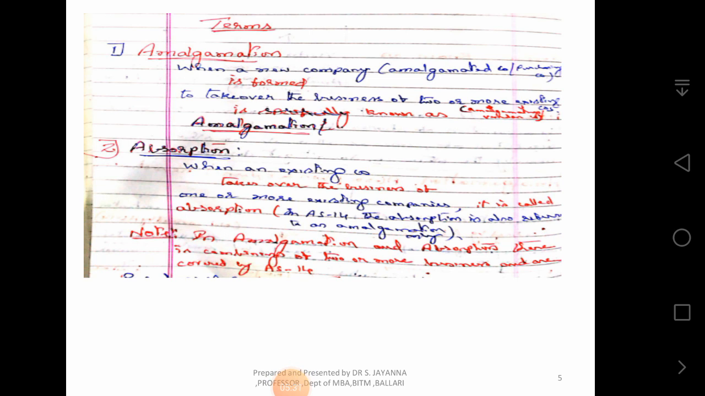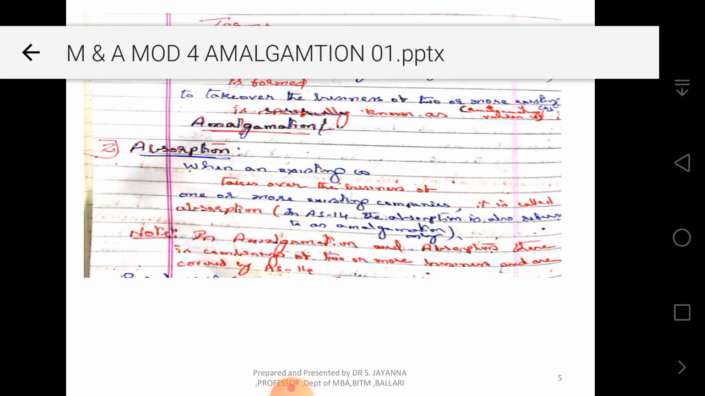External reconstruction is not within our purview, we need not discuss. But coming to vendor company, merger purchase.